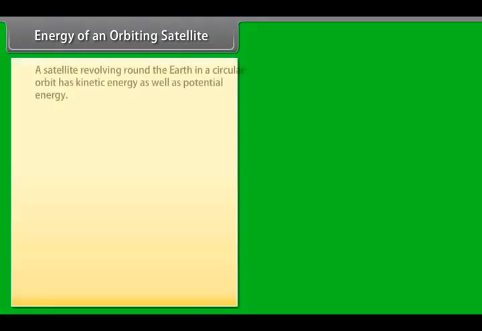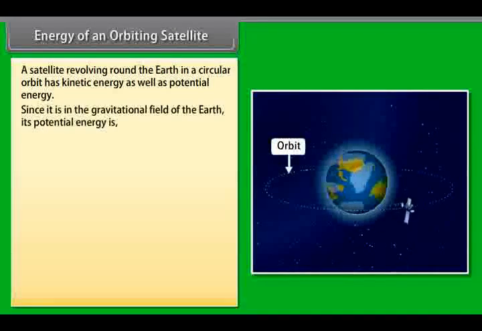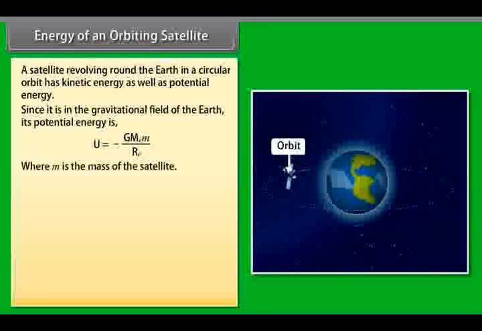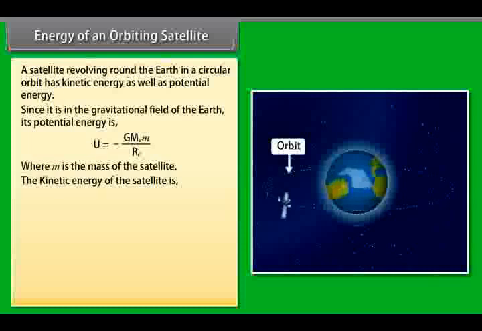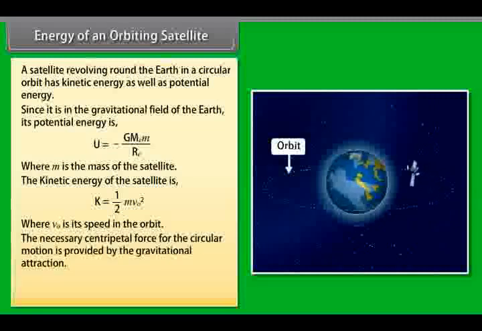Energy of an orbiting satellite. A satellite revolving round the Earth in a circular orbit has kinetic energy as well as potential energy. Since it is in the gravitational field of the Earth, its potential energy is U = −G M E m / RE, where m is the mass of the satellite. The kinetic energy of the satellite is K = ½ m v0², where v0 is its speed in the orbit. The necessary centripetal force for the circular motion is provided by the gravitational attraction.